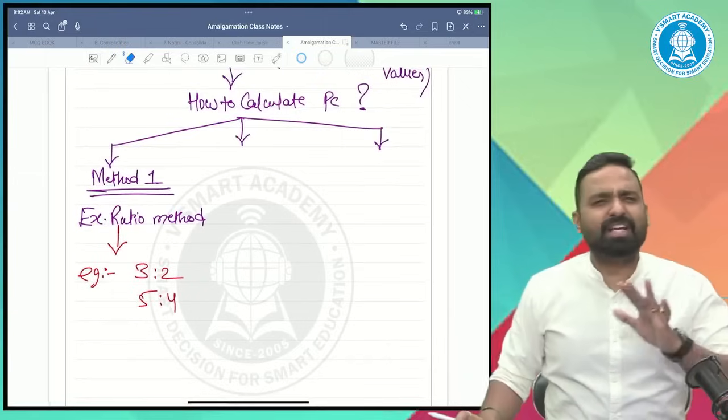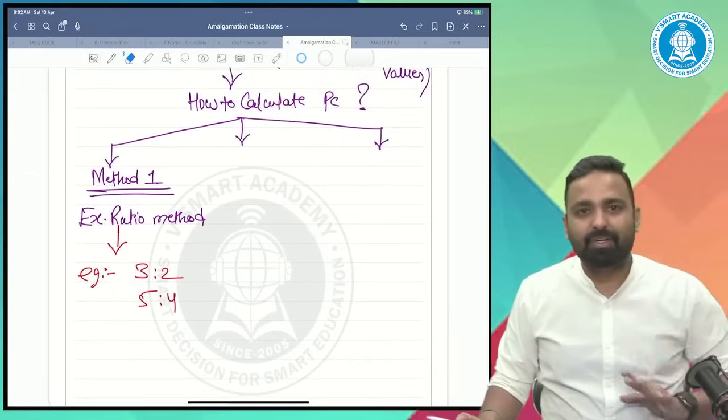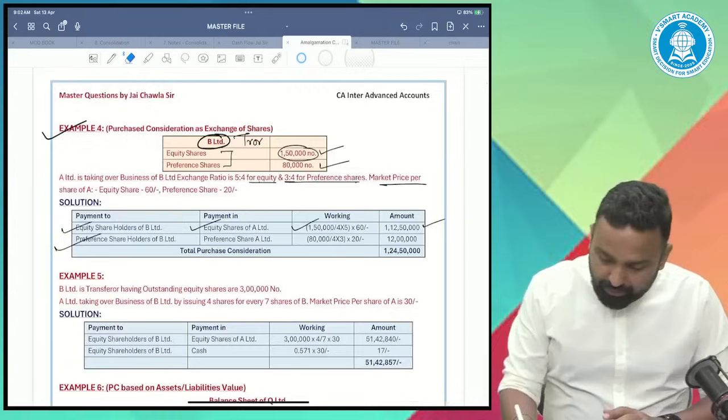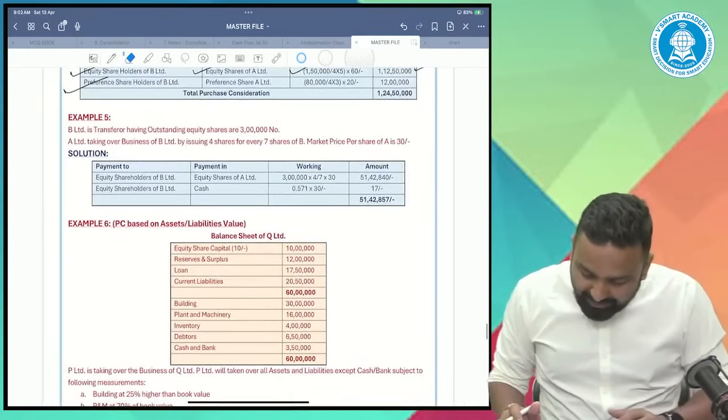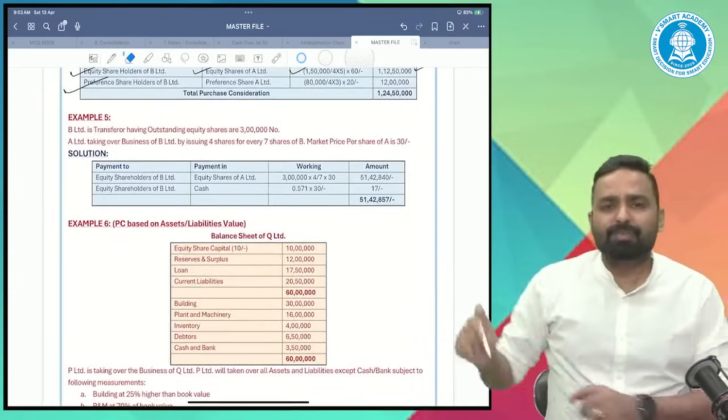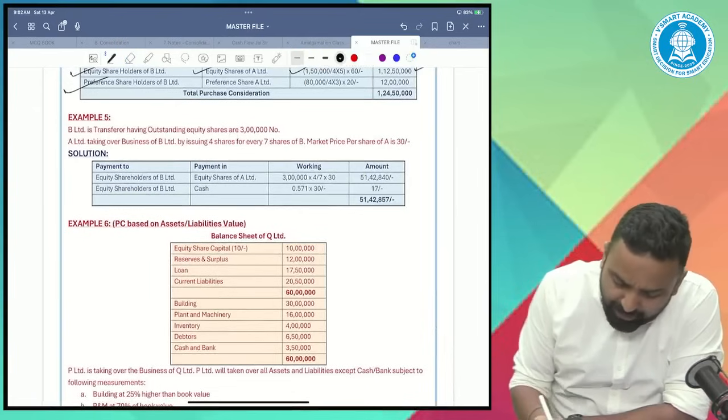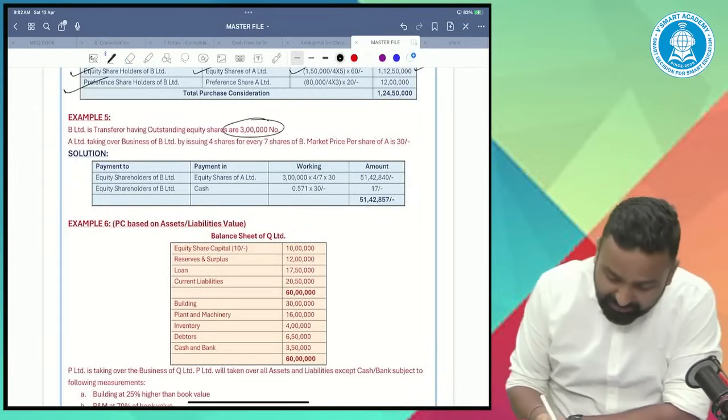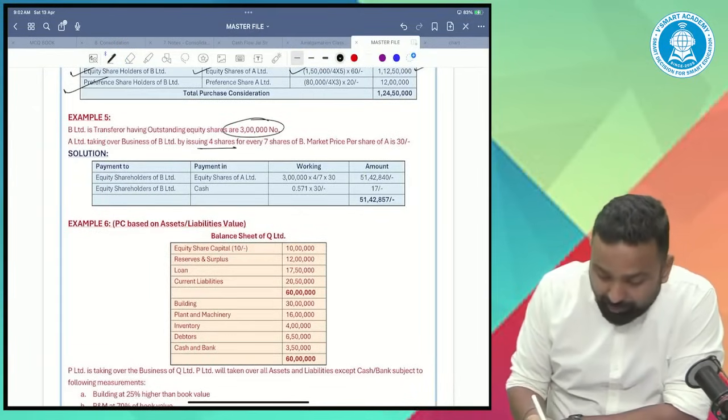So method 1 is the exchange ratio method. It's a quite simple method. Now, let's once again understand the concept. Suppose the transferor has 3 lakh number of shares. The exchange ratio is 4 shares for every 7.